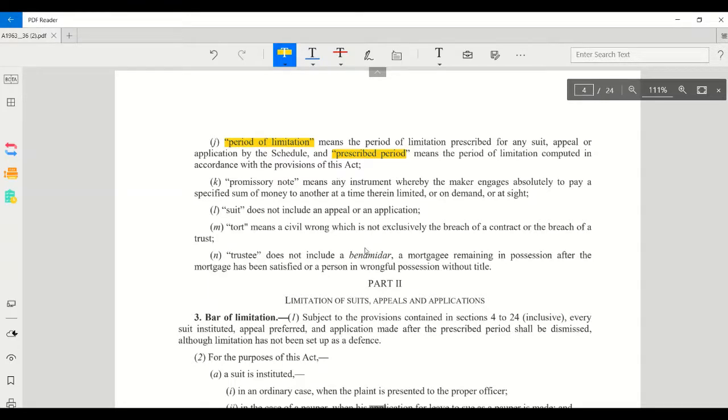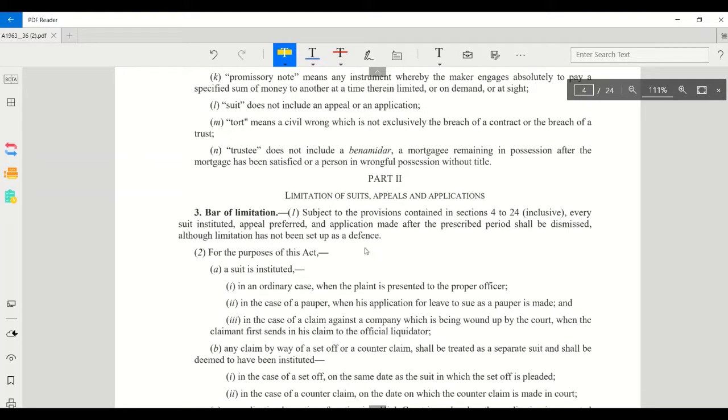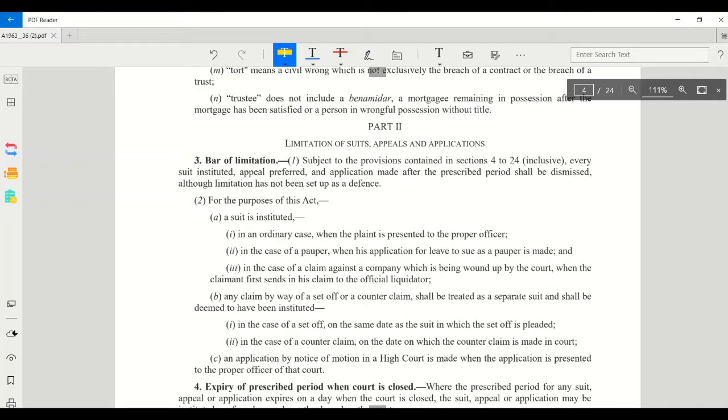Then moving on, Part 2, very important: limitation of suits, appeals and applications. Then bar of limitation. This is a general rule. If you are going to institute a suit and your limitation period ends, then you cannot institute a suit, since there is a bar of limitation. But sections 4 to 24 are an exception to this general rule.